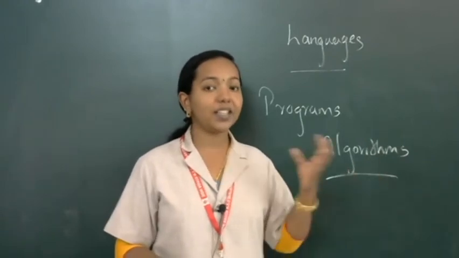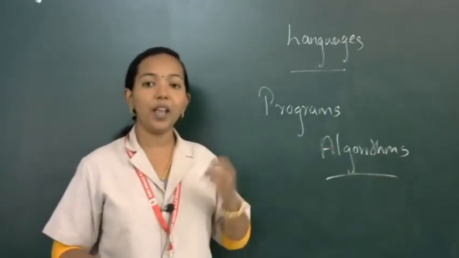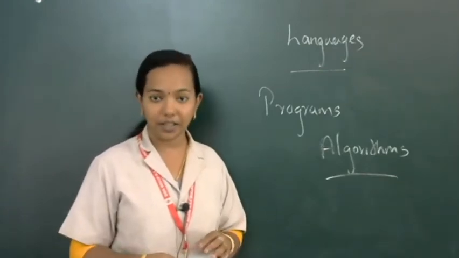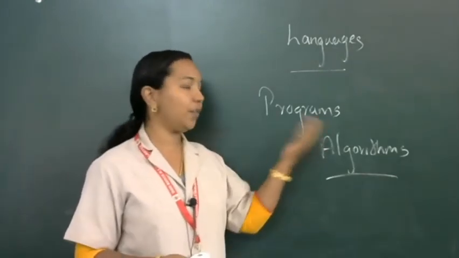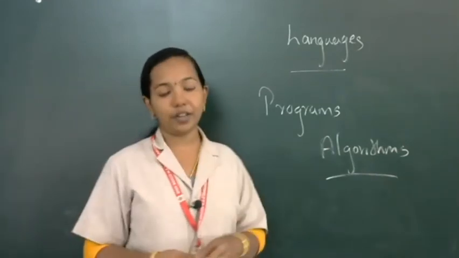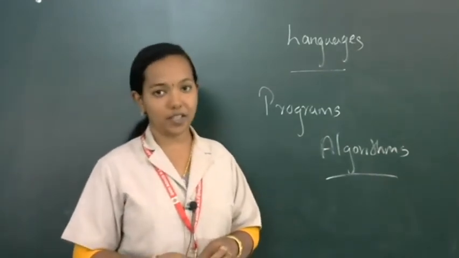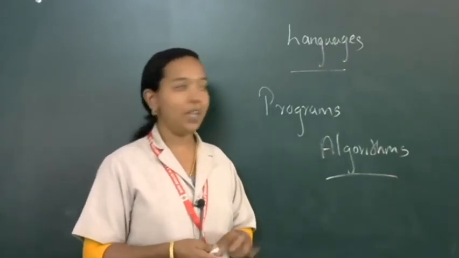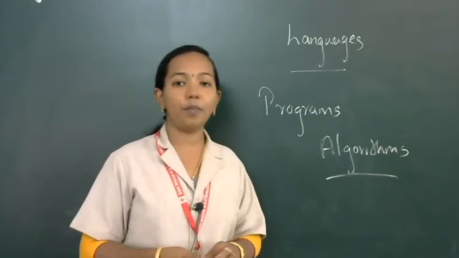So designing the steps for a problem, we are using algorithm. After constructing the algorithm, those statements we are converting into programs. A step-by-step procedure for solving a problem is known as algorithm. So algorithm is a must for problem solving.